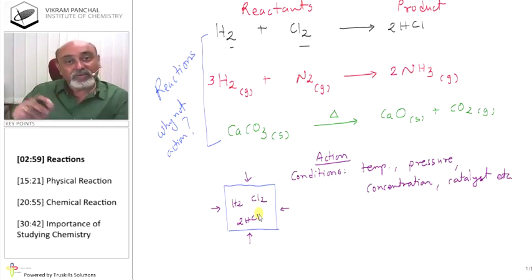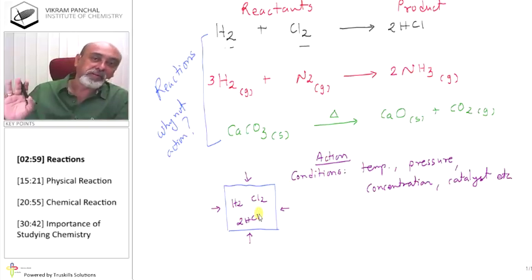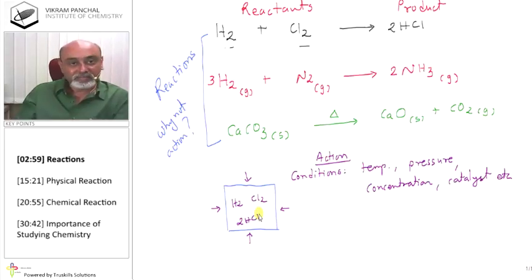But if I write H2 and nitrogen, then you will write NH3. Follow? So products are different, but they are specific. H2 and Cl2 cannot produce NH3 in any case, because it is not in their hand. So results are known to you, and that is why this is called reaction.